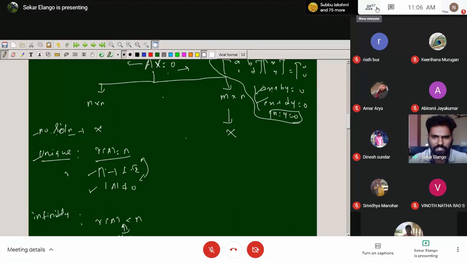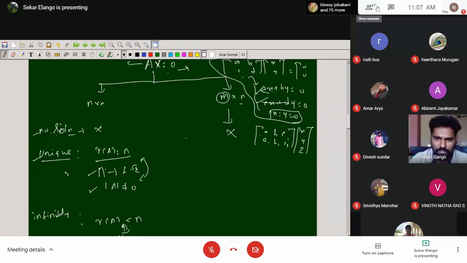Before that, what is M? M is the rows, N is the columns. After writing the system of equations in matrix form, after the multiplication you get the two equations, ax plus by plus cz and a1x plus b1y plus c1z. Suppose you choose a, b, c, a1, b1, c1, you can write x, y, z, and then only you can multiply. So you get two rows with three unknowns.